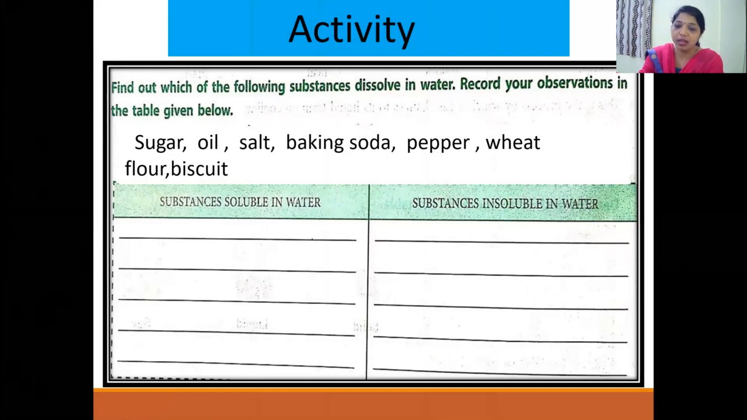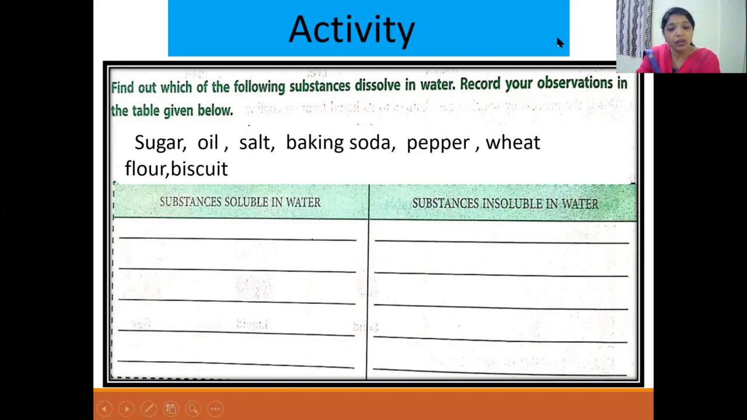Then baking soda, which is available at your home to make bhajis, pakoras, or cakes and all that, right? Baking powder also you can use. Pepper, wheat flour to make rotis, and any biscuit, a small piece of biscuit. You try to find out whether it is soluble or insoluble. And after doing all these experiments, please do not throw away the water. Use it to water the plants, right?